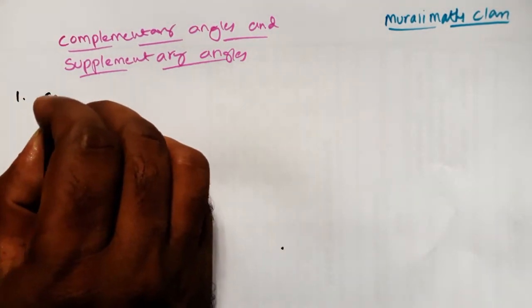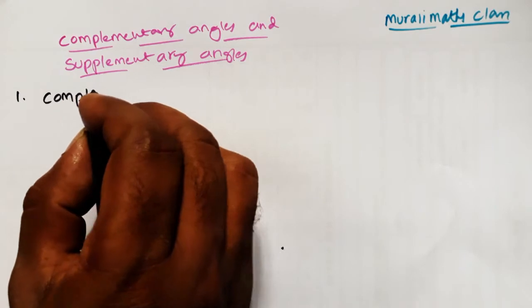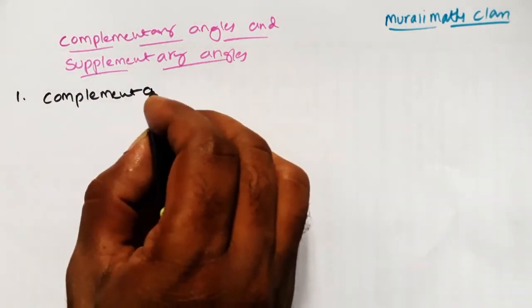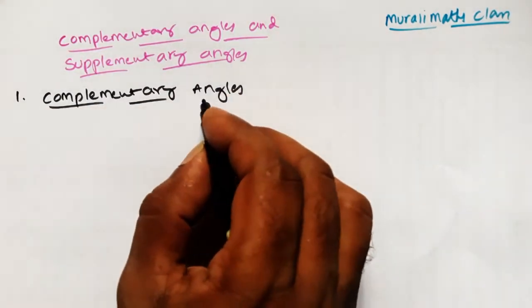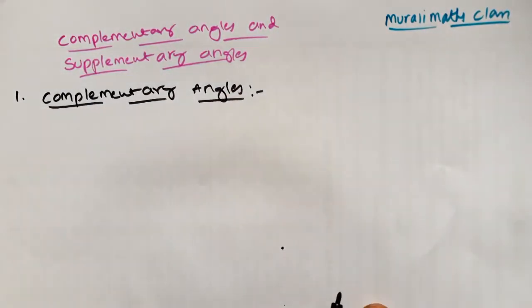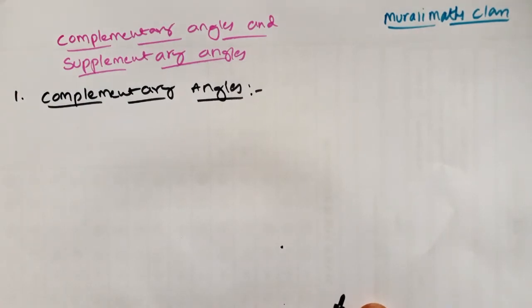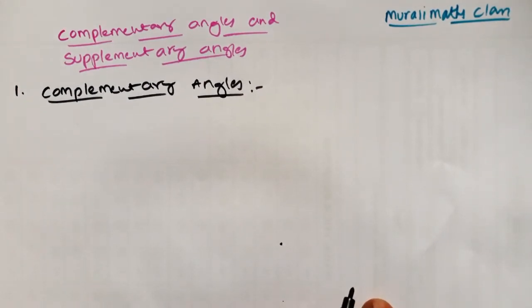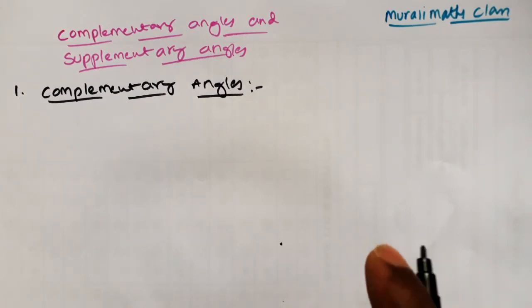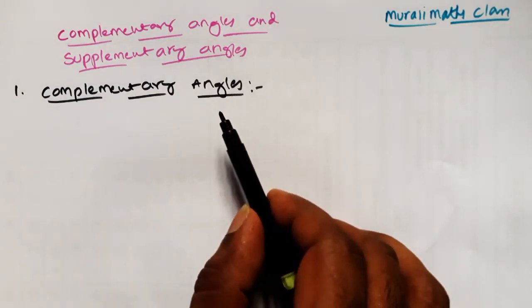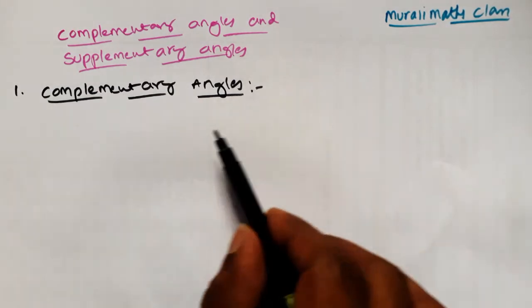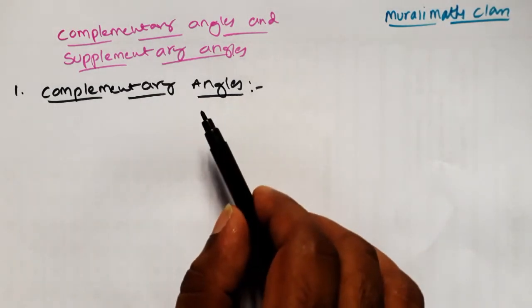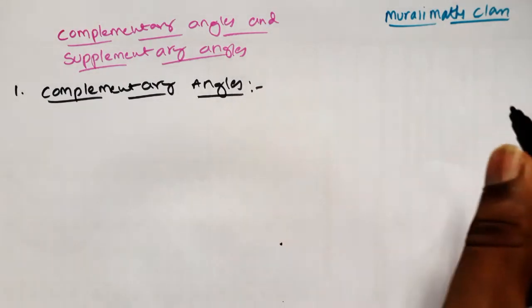We will learn about complementary angles. This is a very important definition in geometry for 6th, 7th, and 8th classes. This is some basic concept in geometry. Now what is the meaning of complementary angles? So now I will write one definition here. From the definition you can understand what is the meaning of complementary angles.